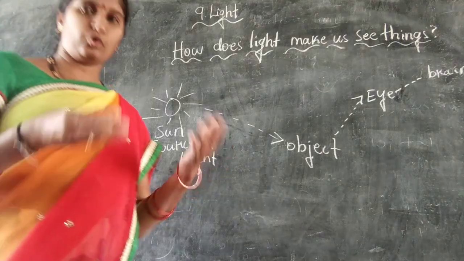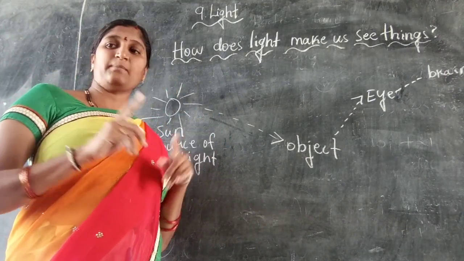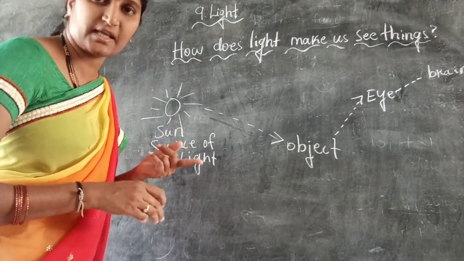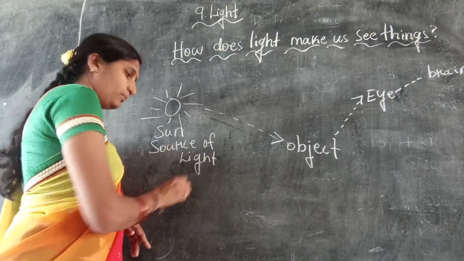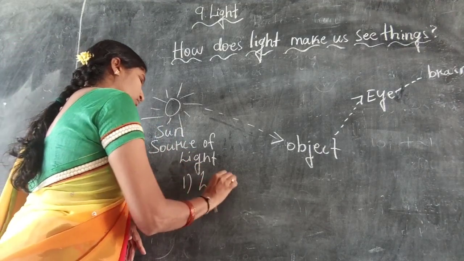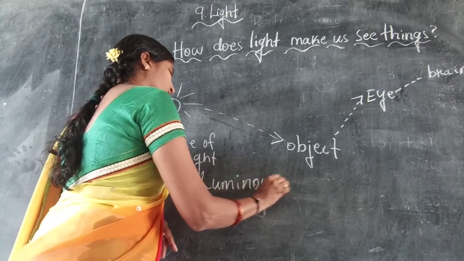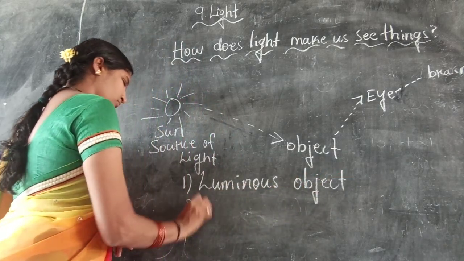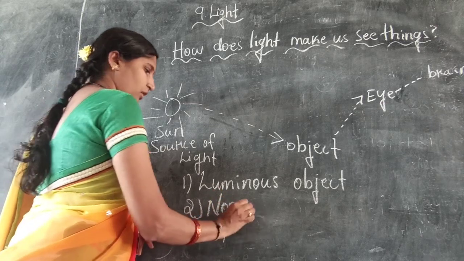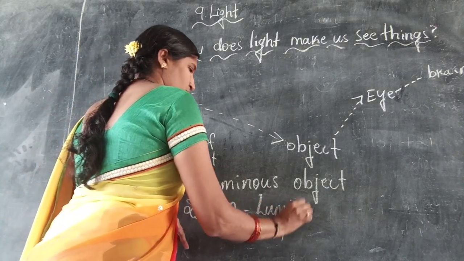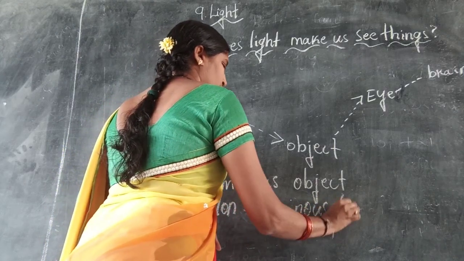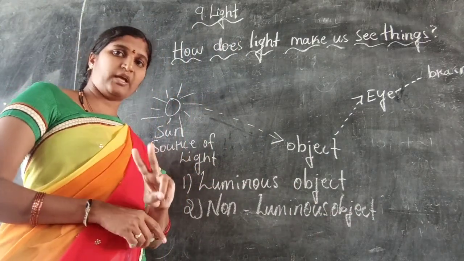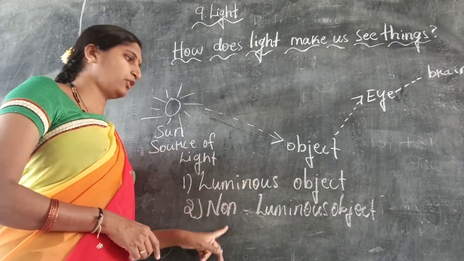The objects that are visible to us can be classified as luminous and non-luminous objects. On what basis is it classified? It is classified as luminous and non-luminous objects. Two types. The first one is luminous object and the second one is non-luminous object. The objects that are visible to our eyes can be classified into two types. They are luminous object and non-luminous object.